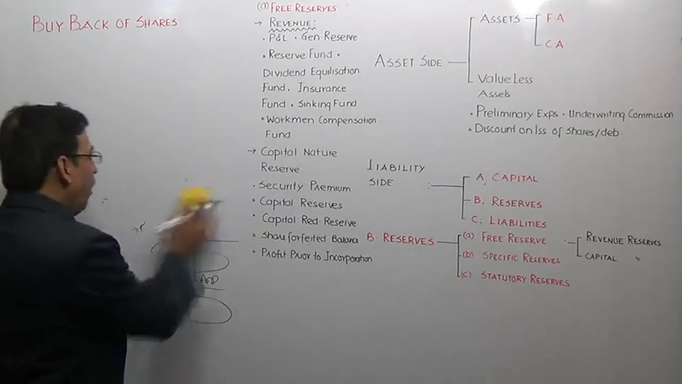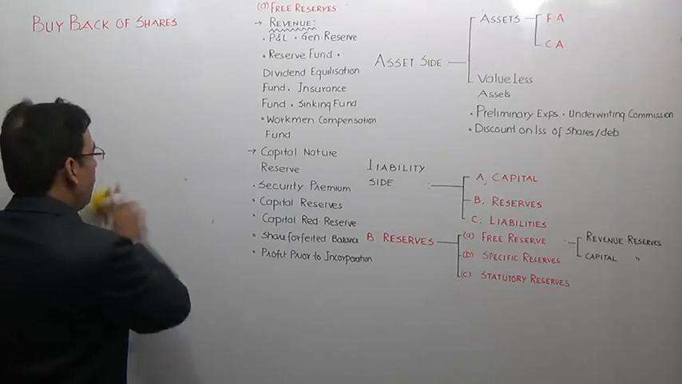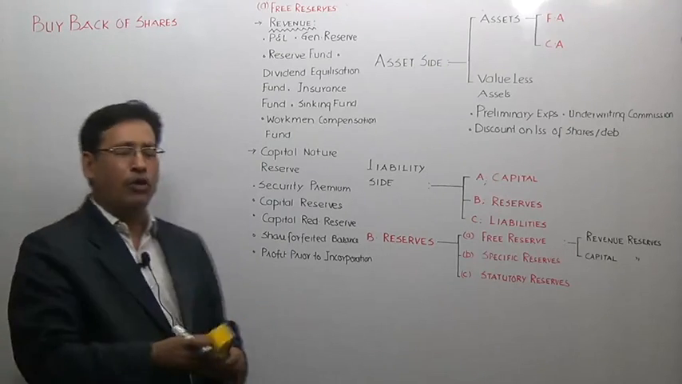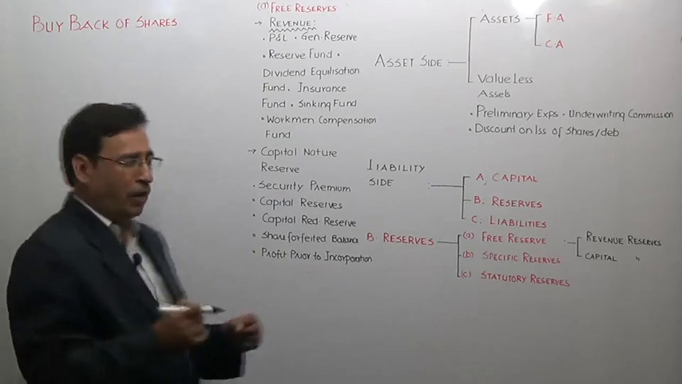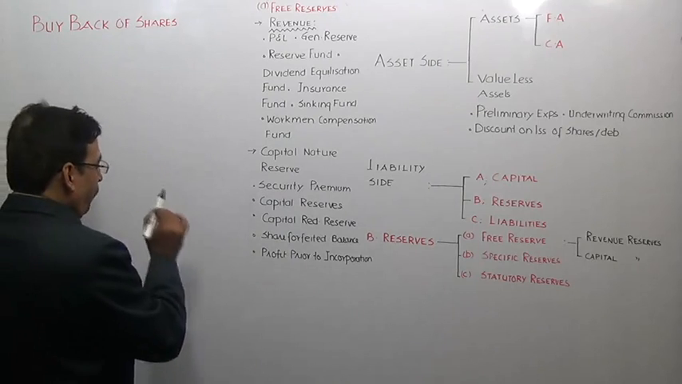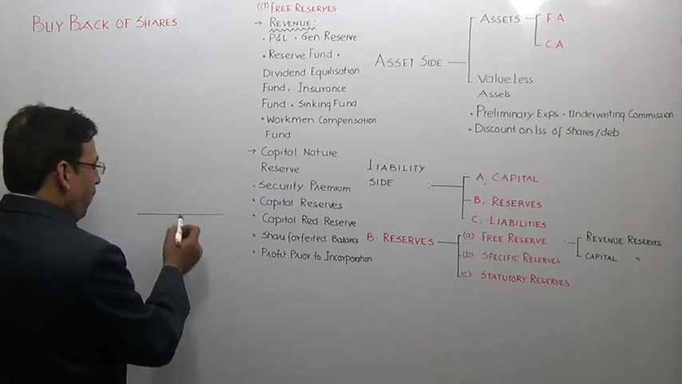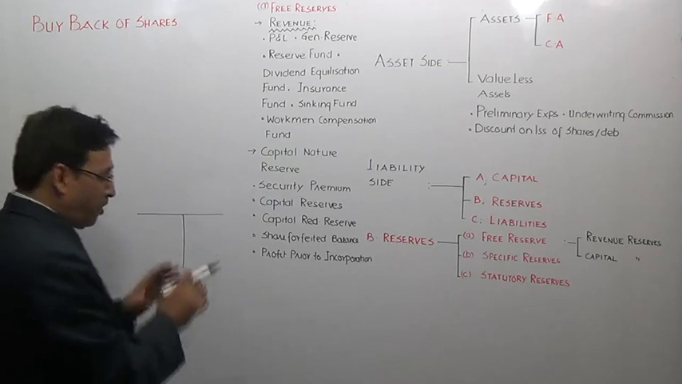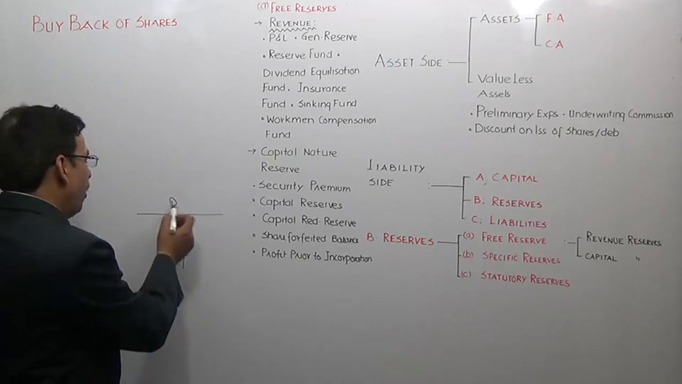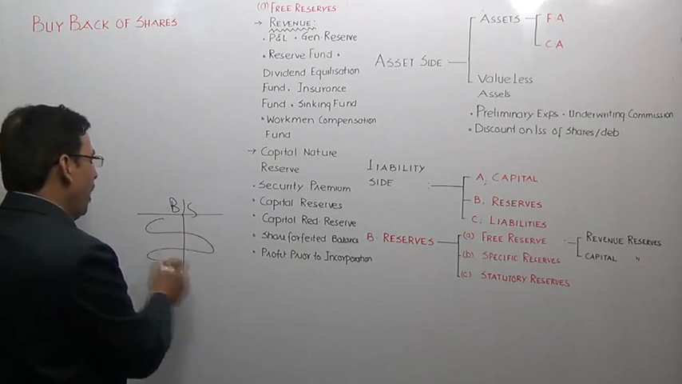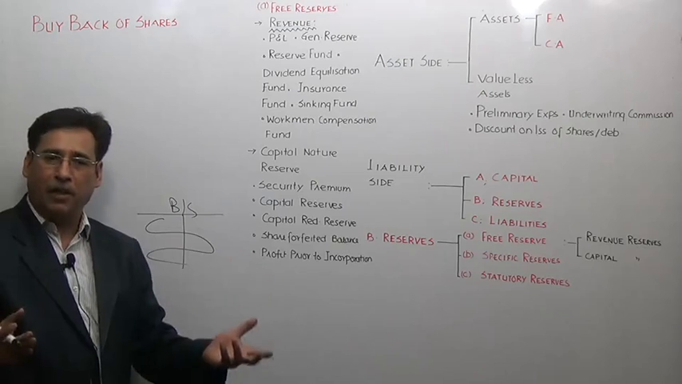And similarly, if somebody asks, what do you mean by capital nature reserve? You need not wink your eyes and start flickering your eyes. It is very simple. Any reserve which creates a place for itself through the balance sheet route is a capital nature reserve.